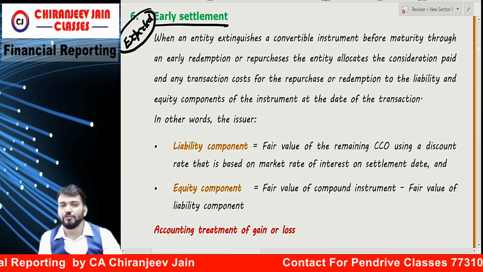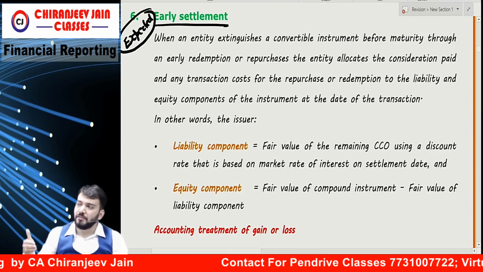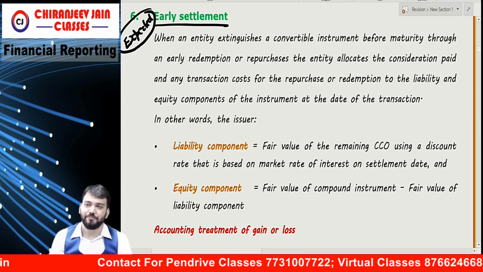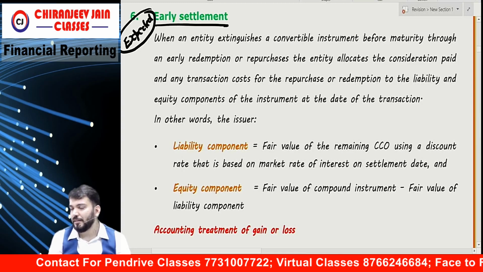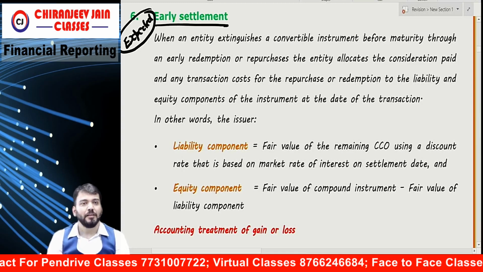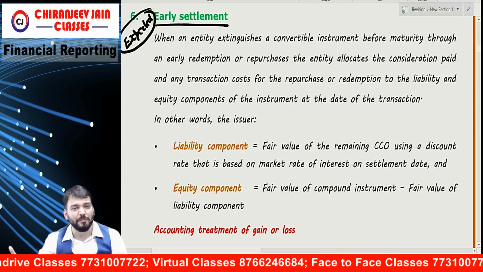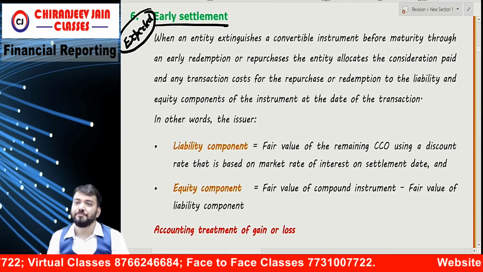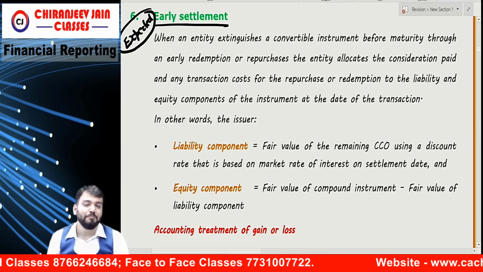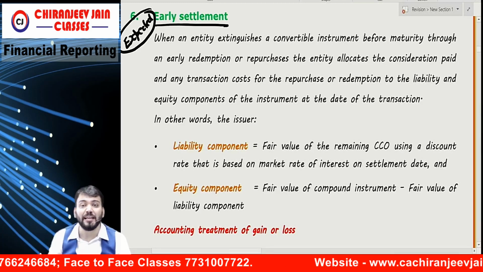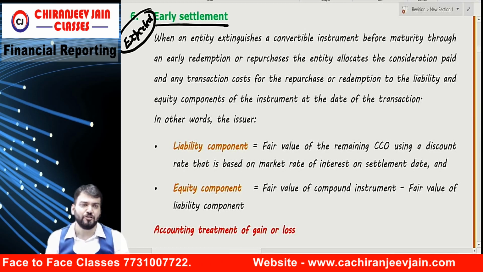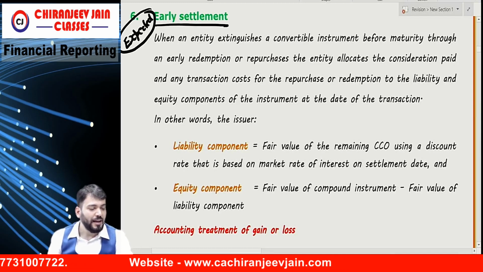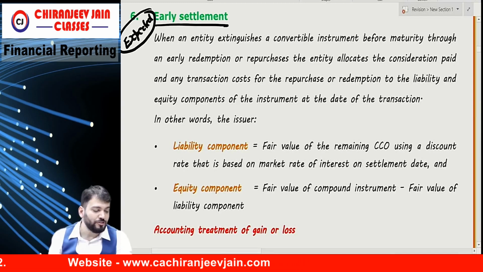Understood? But what happened? Before maturity date, we have done settlement of that debenture. Then what needs to be done? It was compulsory convertible debenture or optionally convertible debenture, whatever. But before maturity date, we have done the settlement of that financial instrument. Then what needs to be done? Let us understand with one question only.